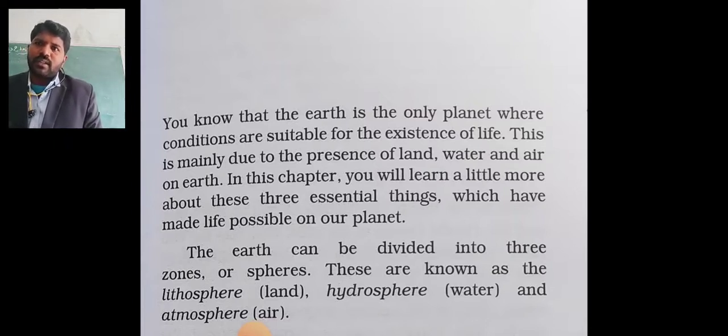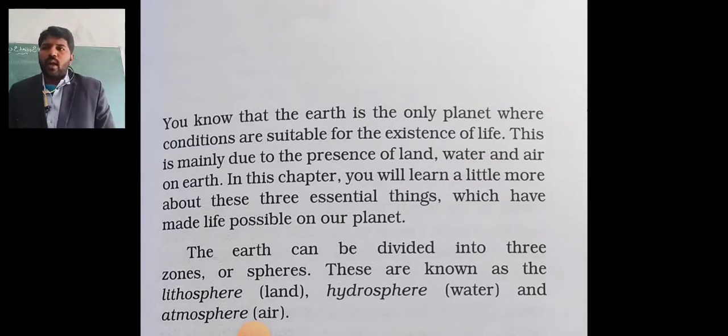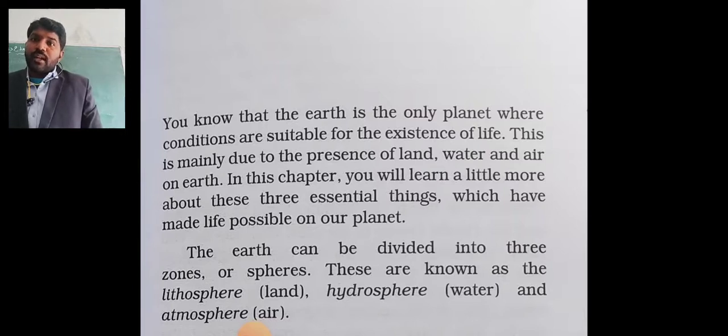This is mainly due to the presence of water and air on the earth. In this chapter, you will learn a little more about these 3 essential things which have made life possible on our planet.